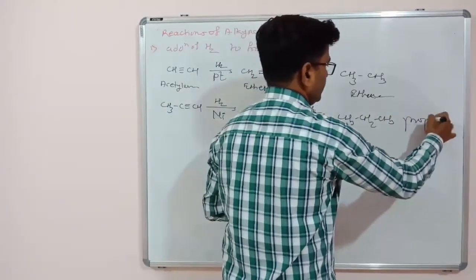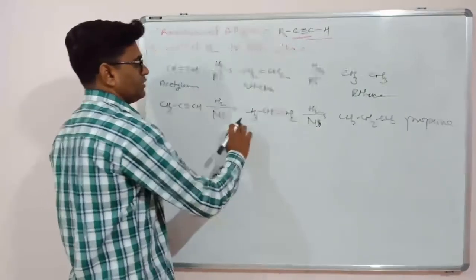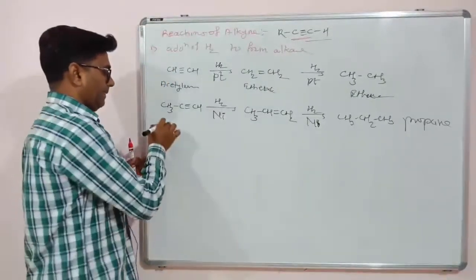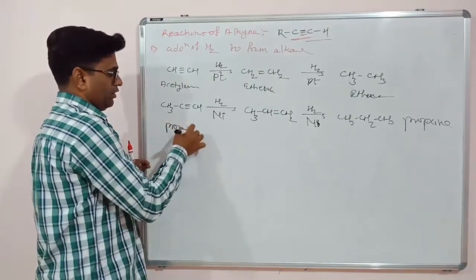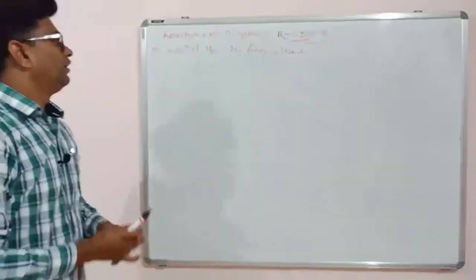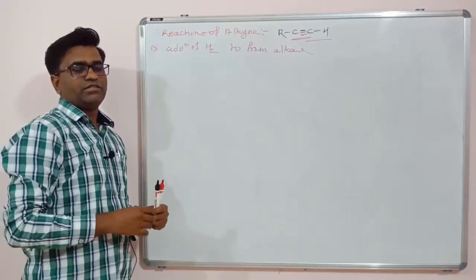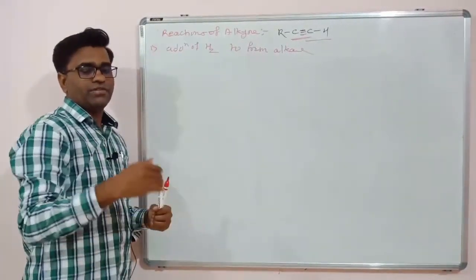The name of this molecule is propane. This is propyne, this is propene.